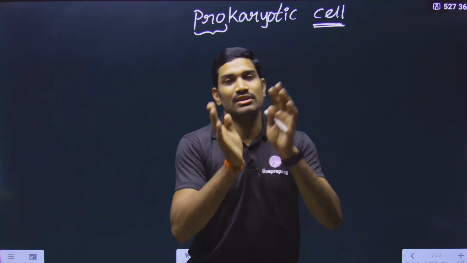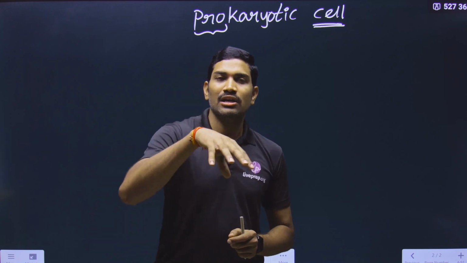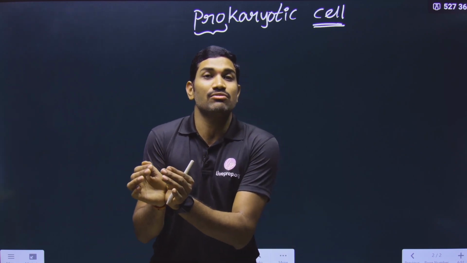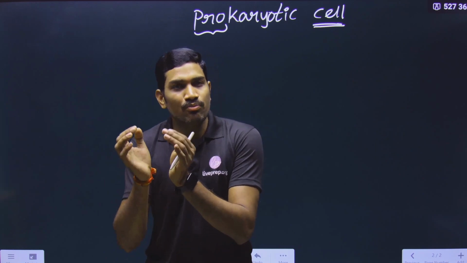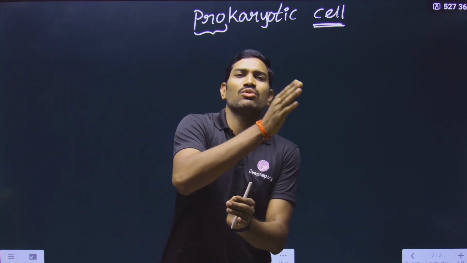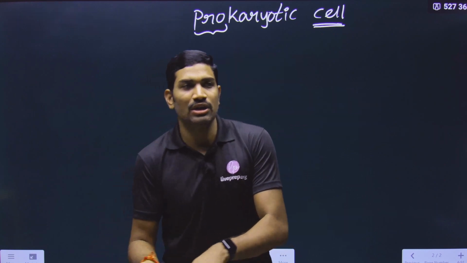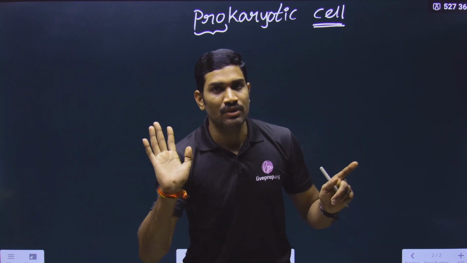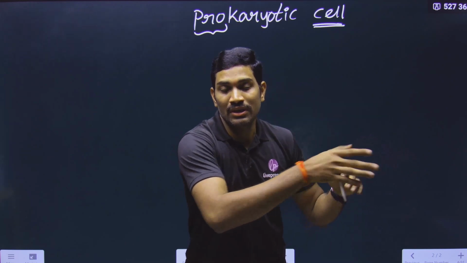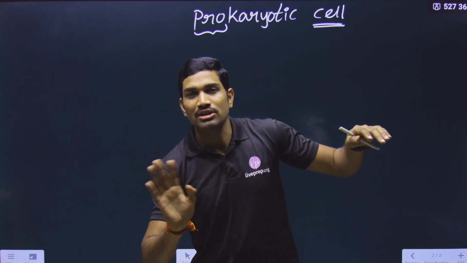Anyhow, in the evolution we will study separately in class 12 chapters. In the evolution, what happened? Initially formed cells were prokaryotic cells. So first prokaryotic cells were formed. After, in the course of evolution, slowly from the prokaryotes, eukaryotes were developed. In the eukaryotes, a well-defined nucleus was developed, and here a well-defined nucleus is not present.